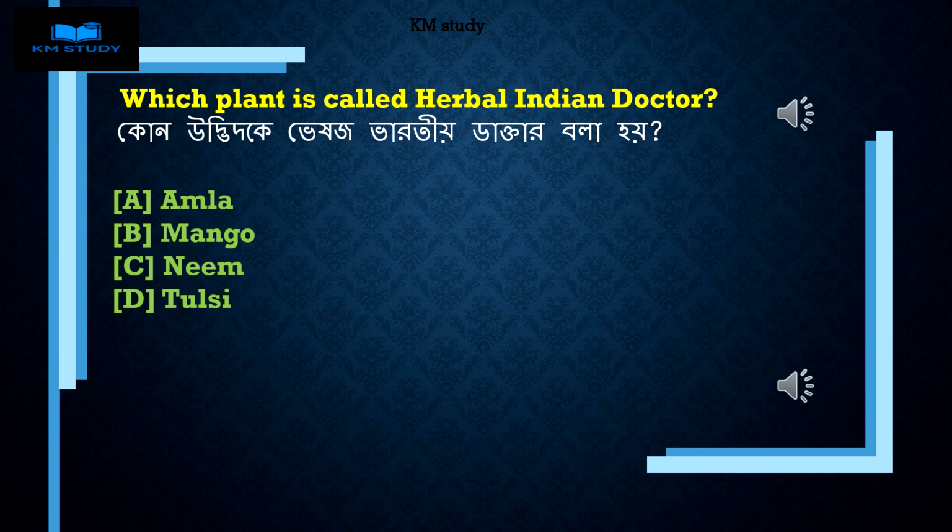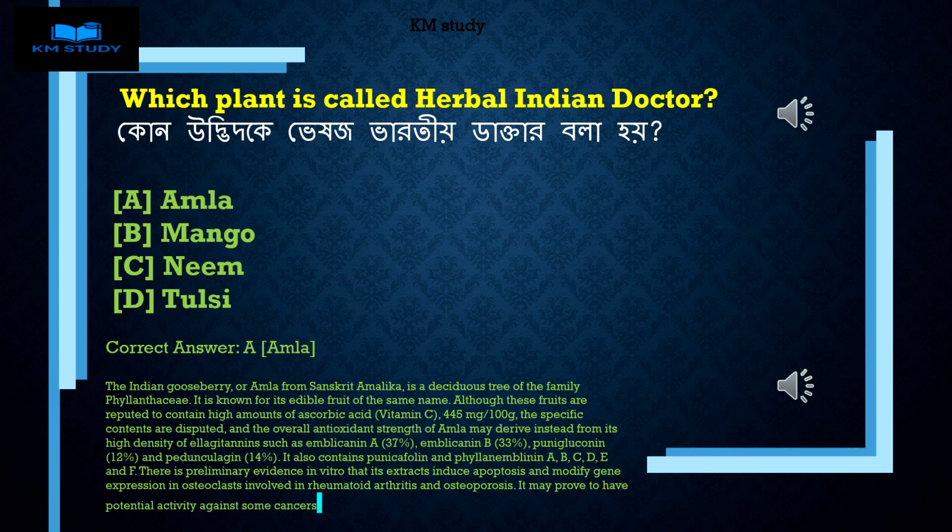Which plant is called herbal Indian doctor? A. Amla. B. Mango. C. Neem. D. Tulsi. Correct answer A. Amla. The Indian gooseberry, or Amla from Sanskrit Amalika, is a deciduous tree of the family Phyllanthaceae.